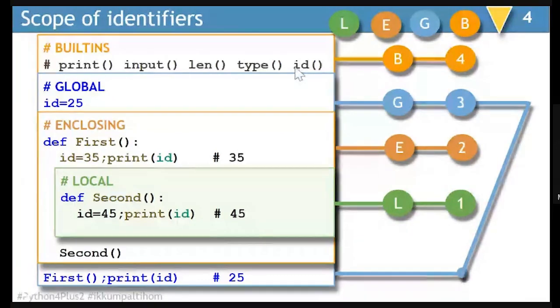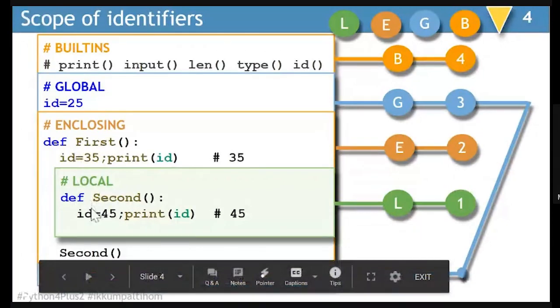So you can see here, there is one built-in as id, which is used in Python. If I give my global variable the name id, it will be allowed. And within a function, once again, I can write id. It will be allowed. It will be enclosing. And within this function, if I define one more function, in that once again, I can use id. So inside this portion of the program, id will be 45.